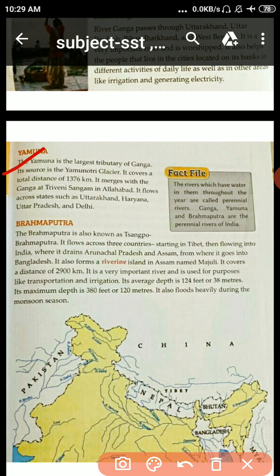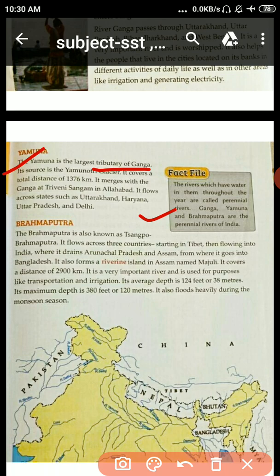It flows across the states such as Uttarakhand, Haryana, Uttar Pradesh and Delhi. So student, Yamuna is the largest tributary of Ganga. Here is the word tributary. It means helping river. Now fact file. The rivers which have water in them throughout the year are called perennial rivers. Ganga, Yamuna and Brahmaputra are the perennial rivers of India.